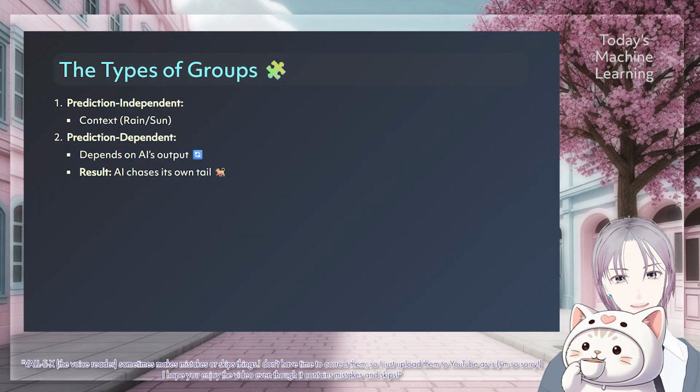The paper is fascinating because it uses things called groups. There are predetermined groups, which just depend on the context, like is it raining or is it sunny? And then there are prediction-dependent groups. These are trickier. These groups depend on what the AI itself predicts. The authors show that even with just 3 simple groups, if they depend on the prediction, the problem becomes very hard. It is like the AI is trying to chase its own tail.